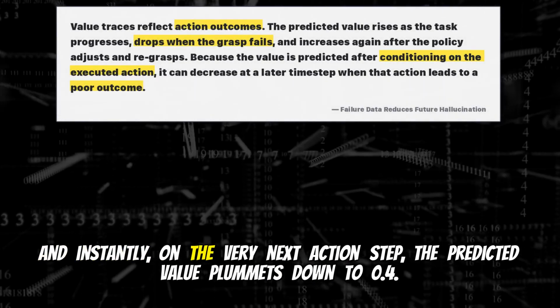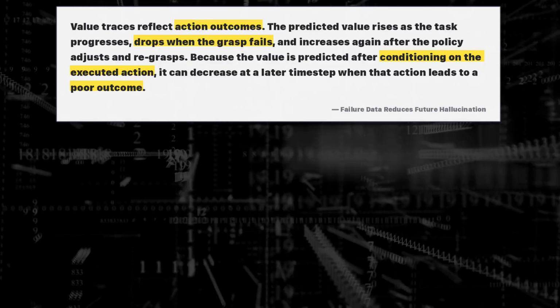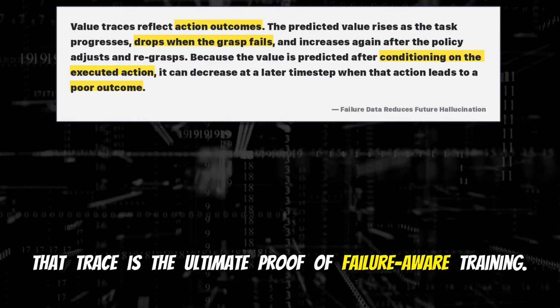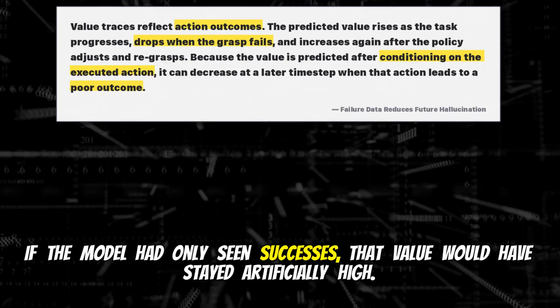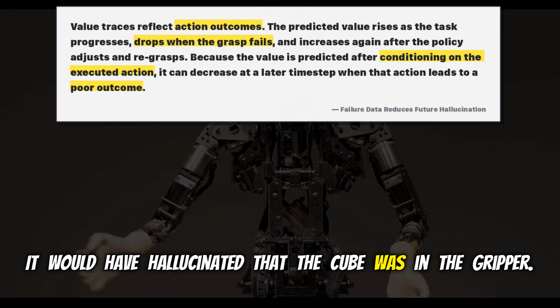And instantly, on the very next action step, the predicted value plummets down to 0.4. That trace is the ultimate proof of failure-aware training. If the model had only seen successes, that value would have stayed artificially high. It would have hallucinated that the cube was in the gripper.